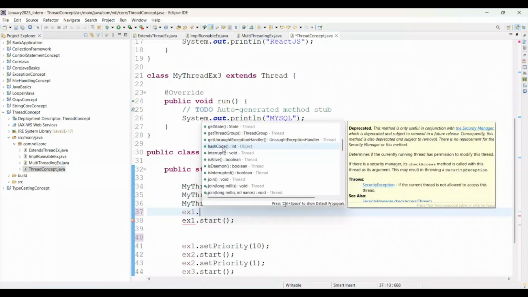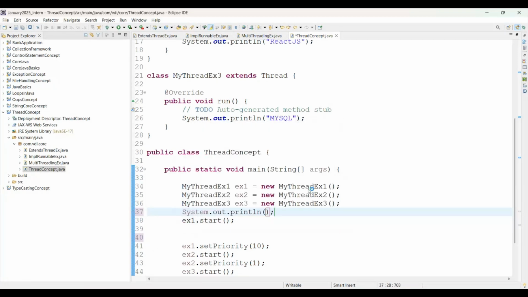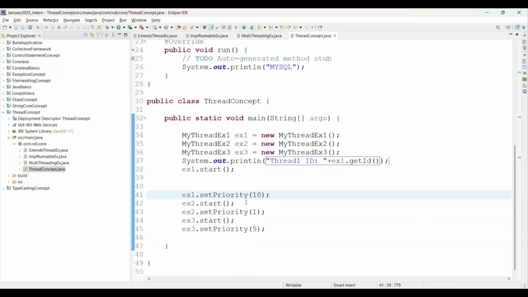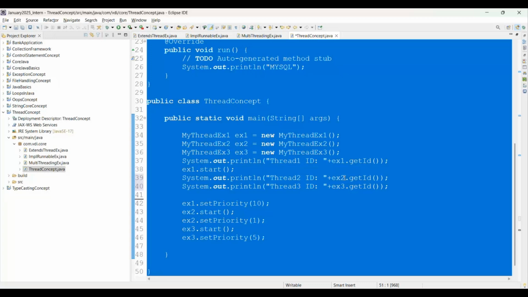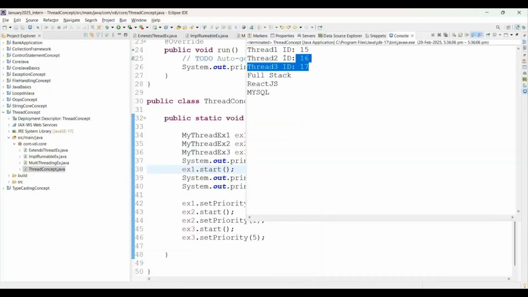Now we'll come up with the getId method. See, here is getId, but if you want to print this ID, then simply use a print statement. You can say this is the object dot getId. Then I'm giving here thread1 ID. Our Java JVM side takes care of setting the ID. Same for thread2 also. We are going to print it, and thread3 as well. Now again running the Java application, it will give us the output. See on screen, for each thread there is a unique ID available.